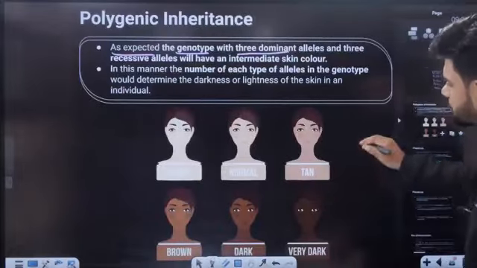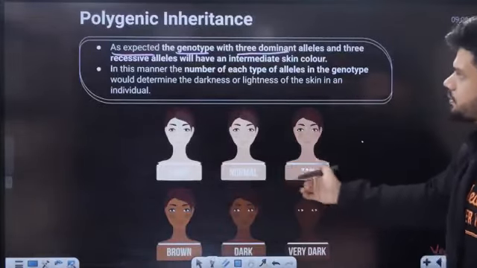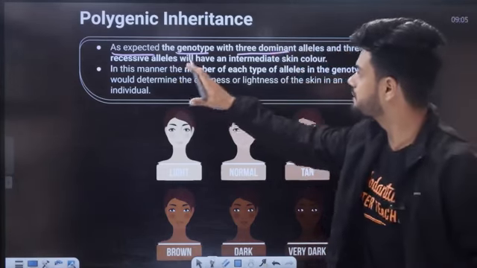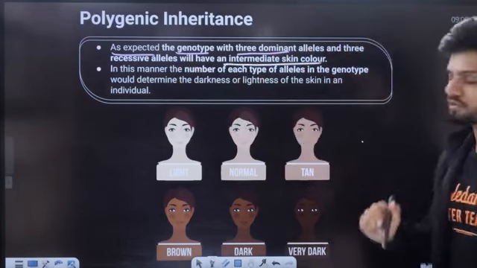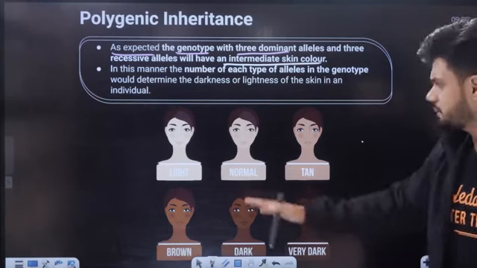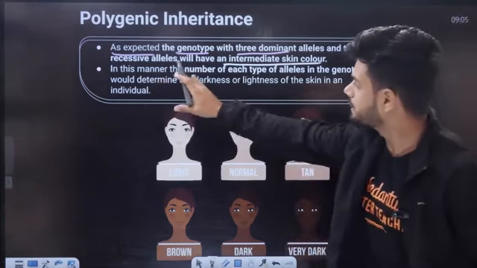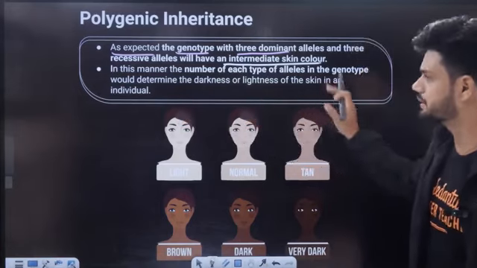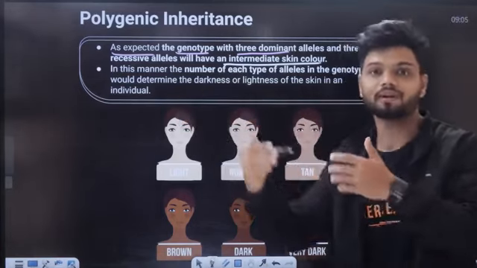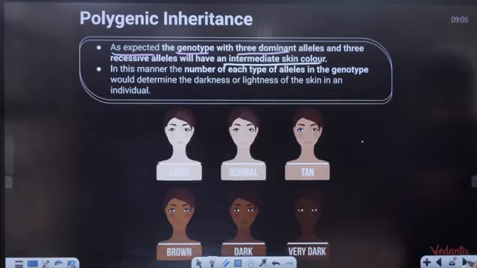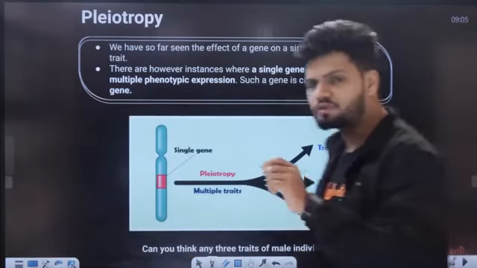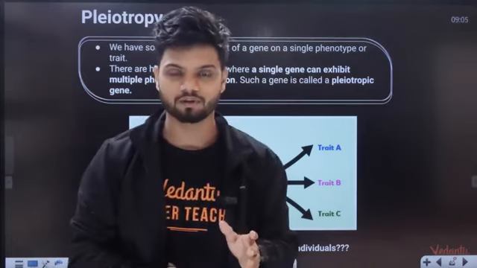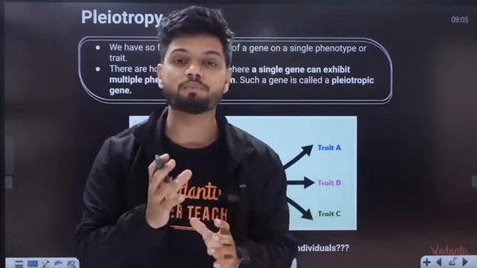See, one more example is given here: skin color. As expected, a genotype with 3 dominant alleles and 3 recessive alleles will have intermediate skin color. So 3 dominant, 3 recessive, intermediate in the middle. In this manner, the number of each allele in the genotype determines the darkness or lightness of the skin color. So the more dominant alleles, the darker the skin color, very dark. Now students, that was polygenic inheritance. Many genes, one effect. Now the next concept is called pleiotropy.